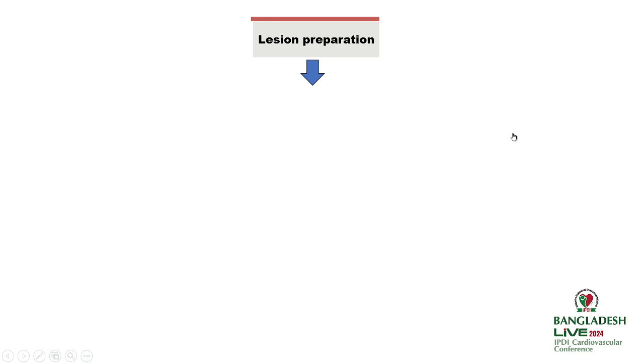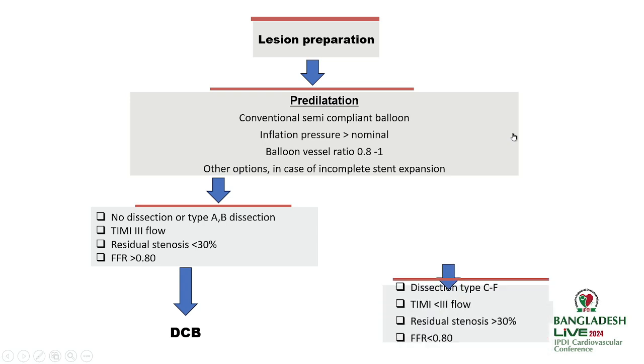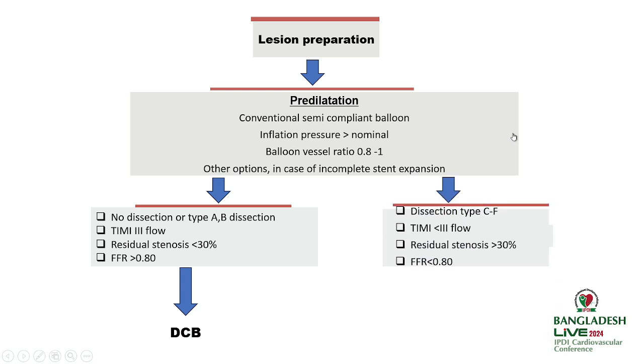Depending on the bed preparation, there was a reduced residual stenosis of less than 30% in mid LAD. So we decided to give a drug-eluting balloon in mid LAD, and as there was still more than 30% residual stenosis in the proximal LAD, we decided to give a stent in the proximal LAD.